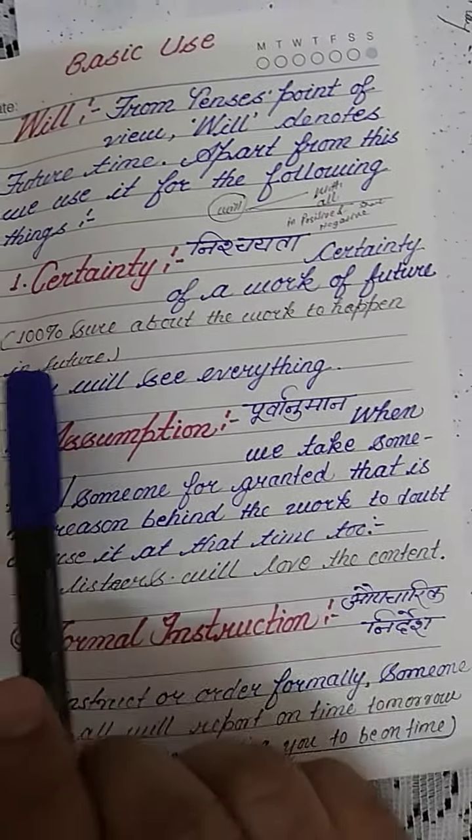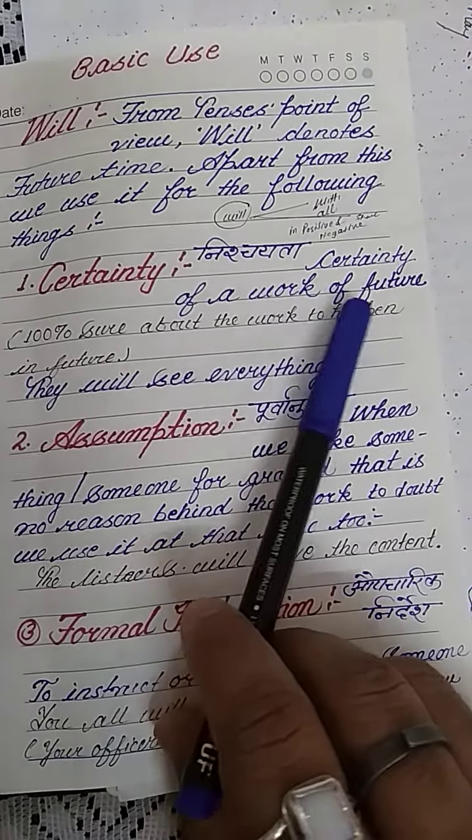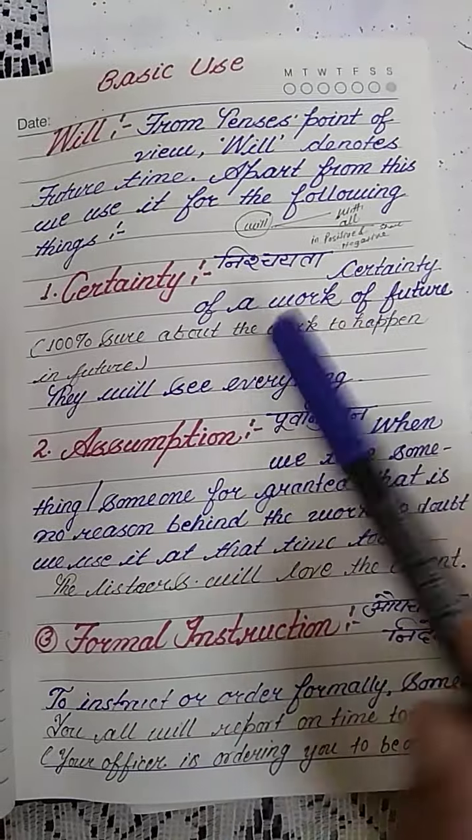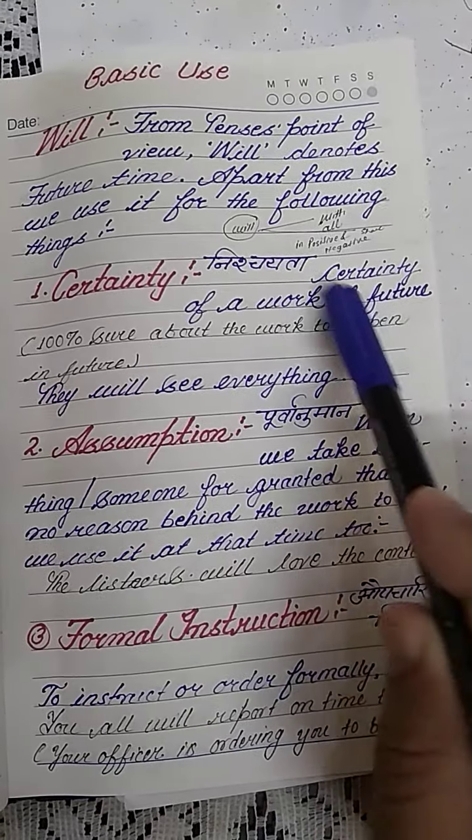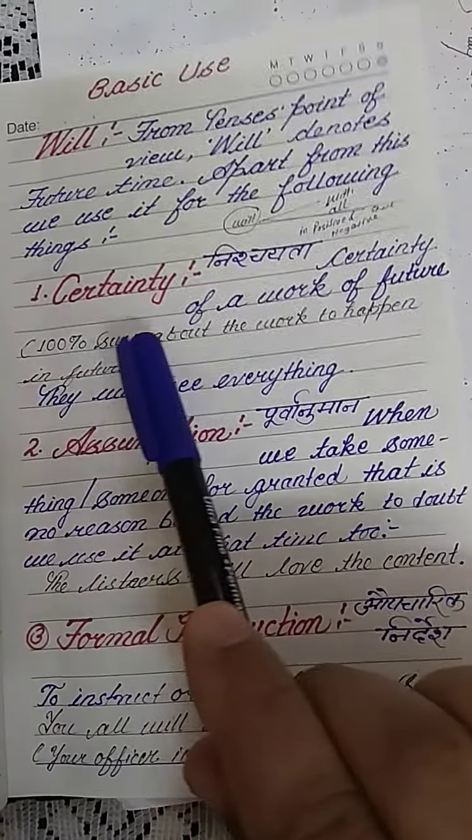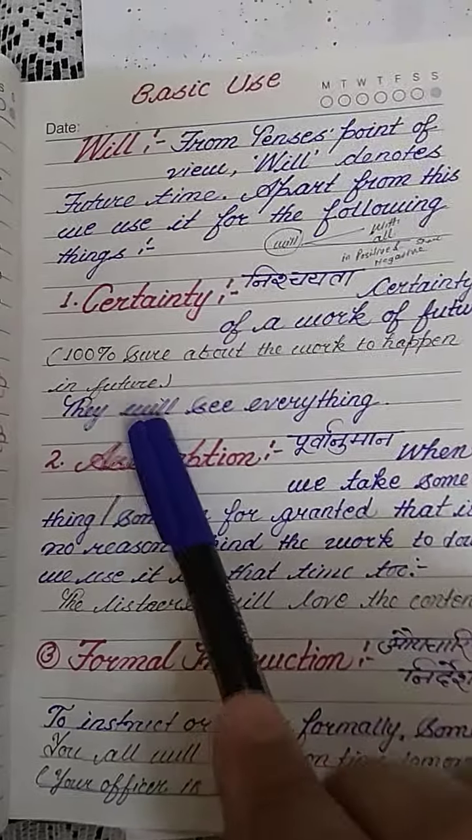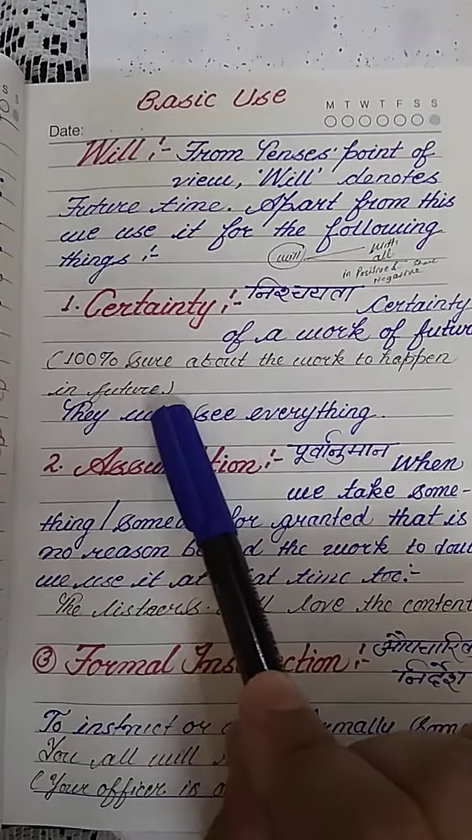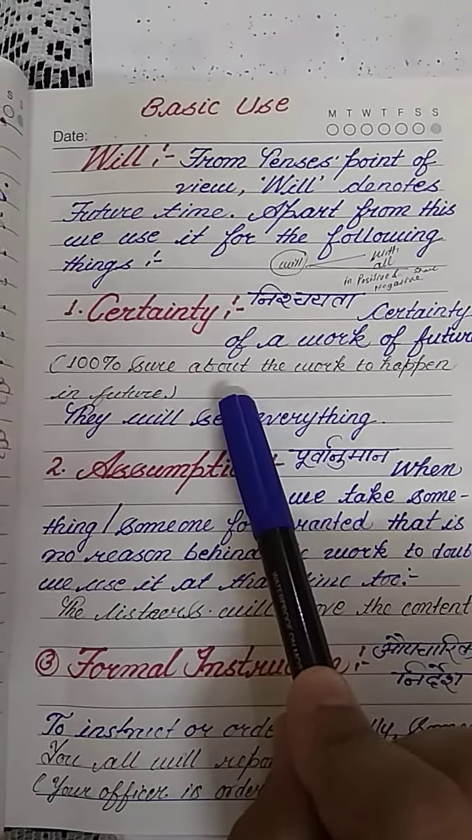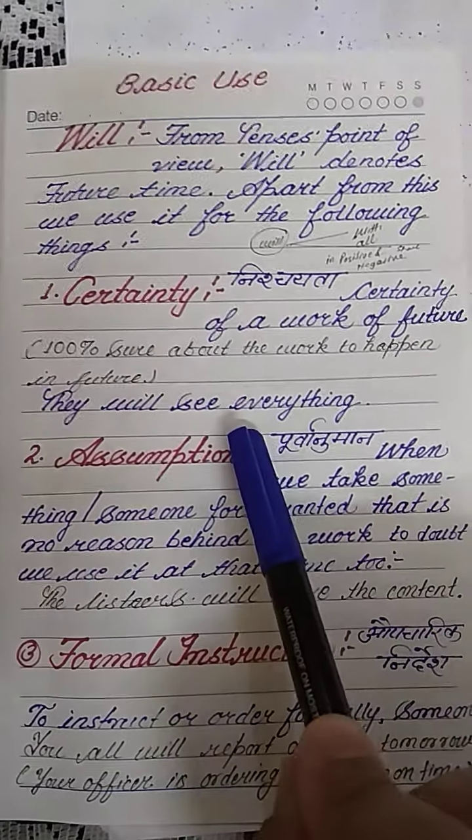The first and foremost use of will is certainty. In Hindi, nishchayta. Certainty of a work of future. That means wherever you have to show a kind of certainty in a particular work. Certainty means 100% sure about the work to happen in future, when the speaker is 100% sure that the particular work of future is going to happen so soon, with a kind of certainty.